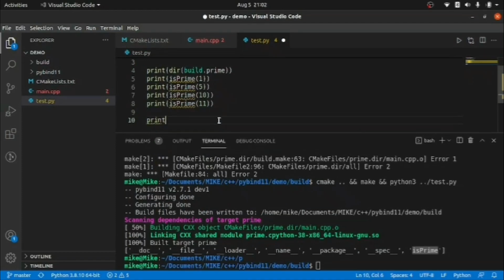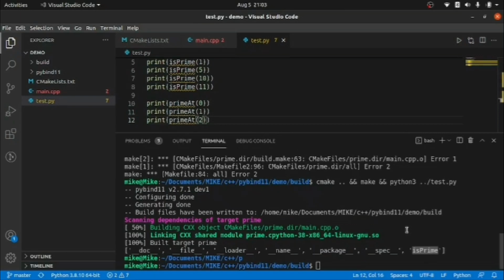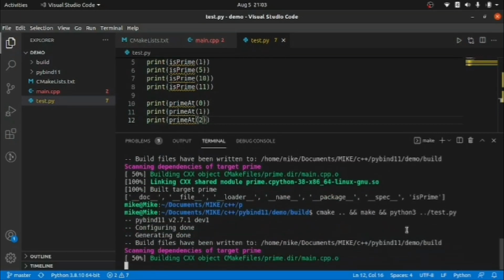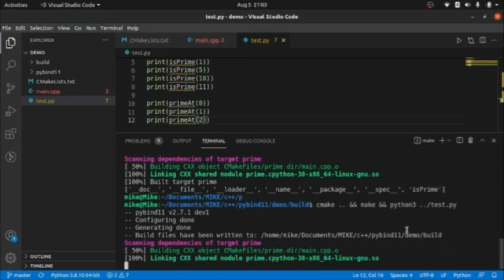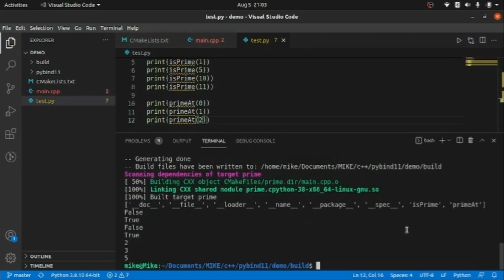Now if I want to check for prime at a given index, we need to check at the 0th index, then we should check at 1, and we should check at 2. Okay, so let me run this code. Let's see if it is running or not.